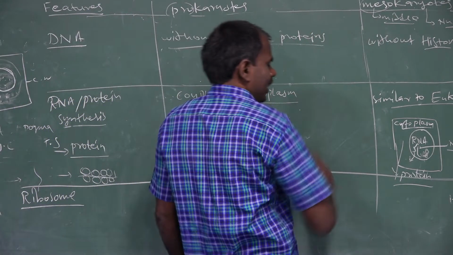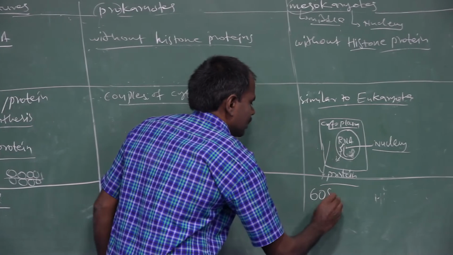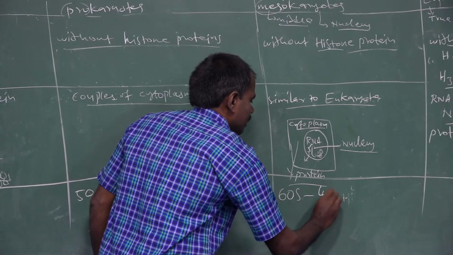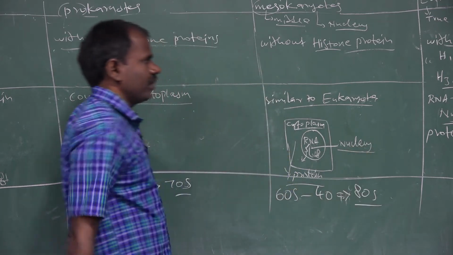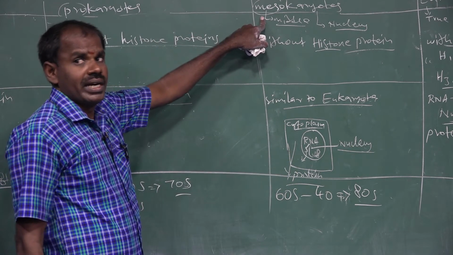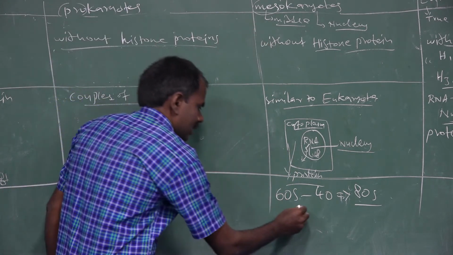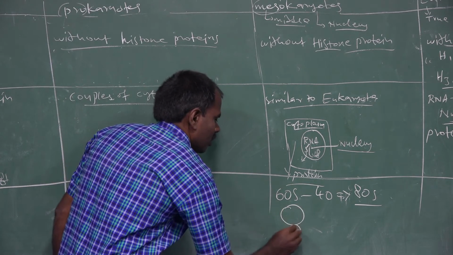In mesokaryotes, there is a 60S subunit and a 40S subunit, which together form the 80S ribosome. The 60S is the larger subunit and the 40S is the smaller subunit.